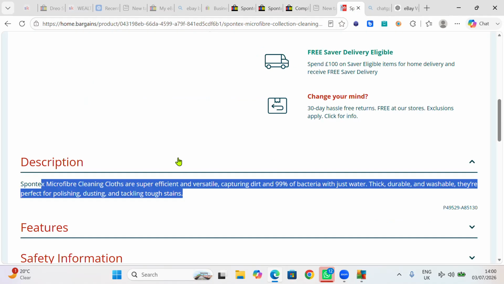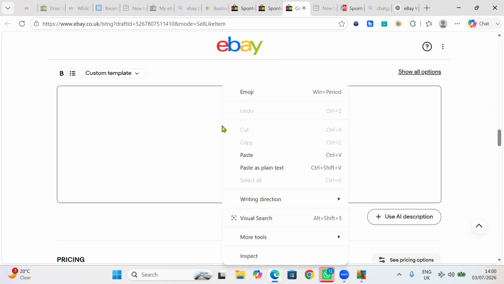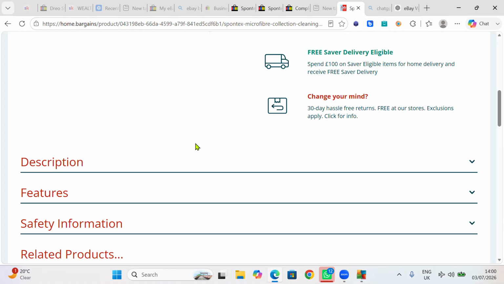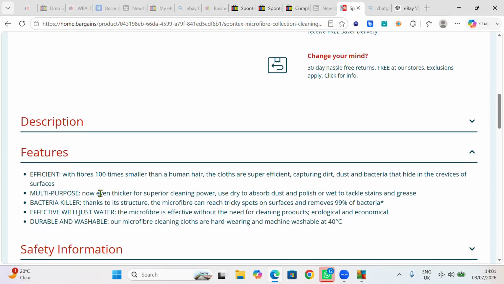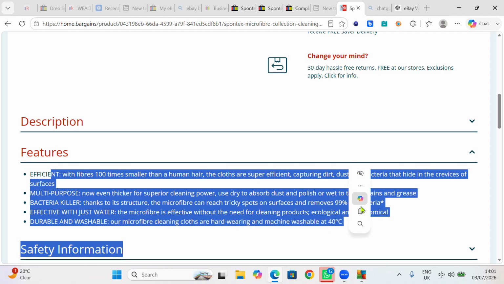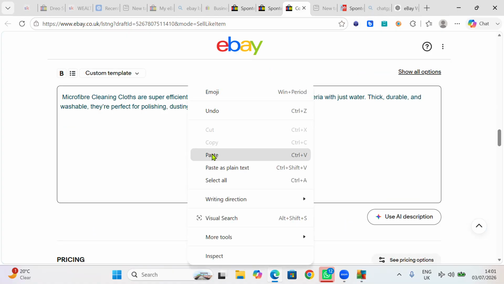Remember, when you come on Ombargain, they have the description here, and I copy it from here, and I'm gonna paste it here. You understand? I'm just gonna paste it there. I can go back and also copy the features. What is in the features here? Efficient with fiber, blah blah blah. Okay, so I'm going to copy this, and I'm gonna put it there. That is because I want it there.